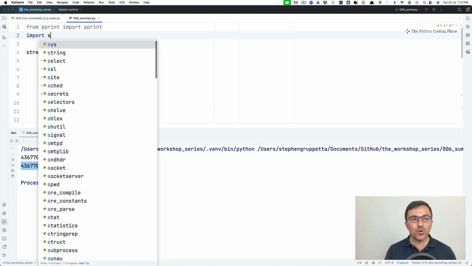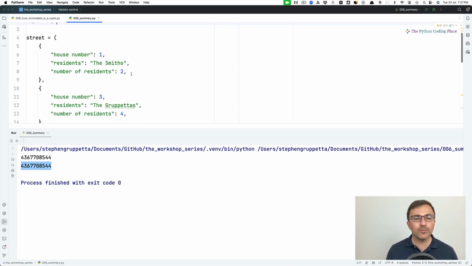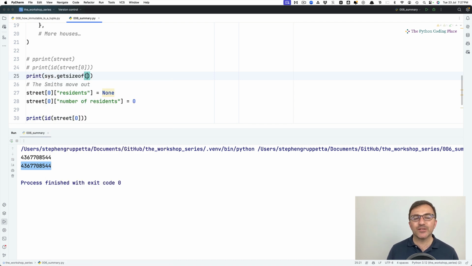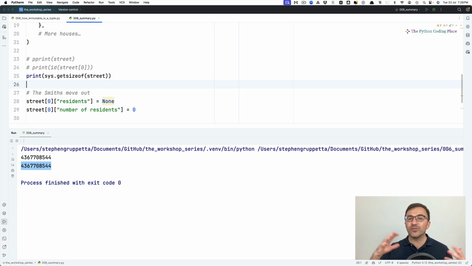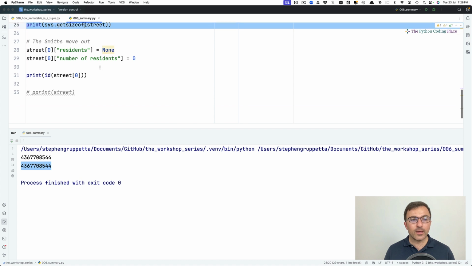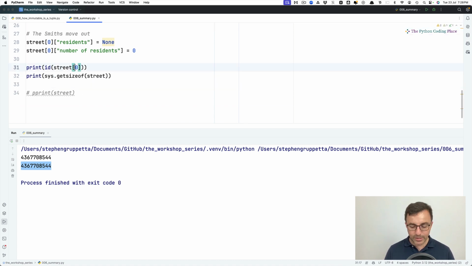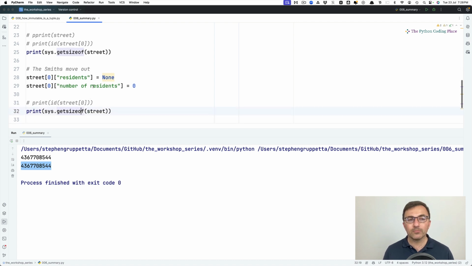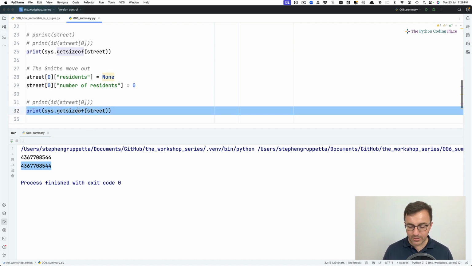So let's import sys, the system module, and instead of printing the ID now, let me comment that out. I'm going to print from the sys module, I'm going to use getsizeof, which if you've never used it, you can tell what it's going to do. It's going to get the size of. Now, I want to get the size of street. So remember, street is the tuple that contains 3 dictionaries in this case. And let me copy it and paste it there as well. I don't need ID. So now I'm going to print out the size of street. In fact, I don't need to do it before and after. It's the same value. Let's just do it before.